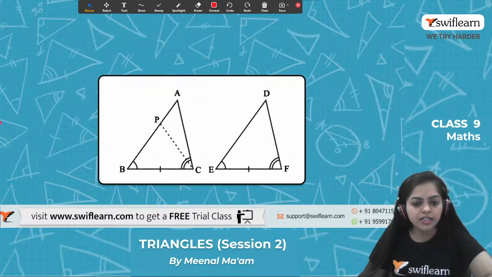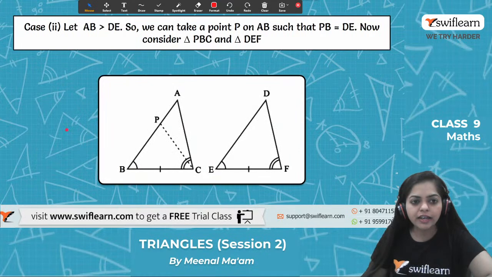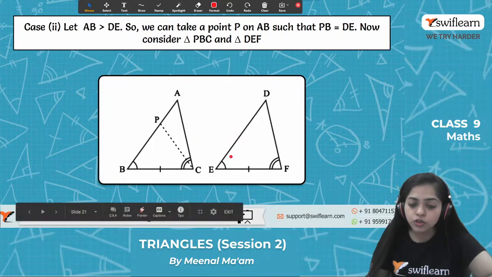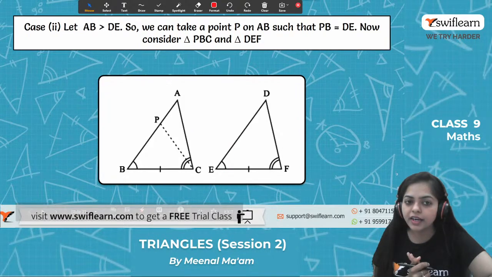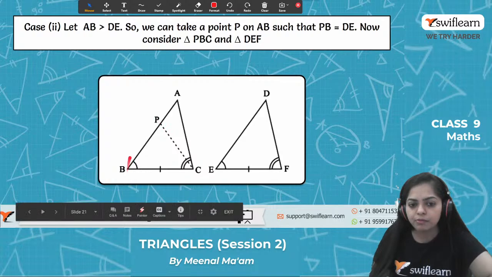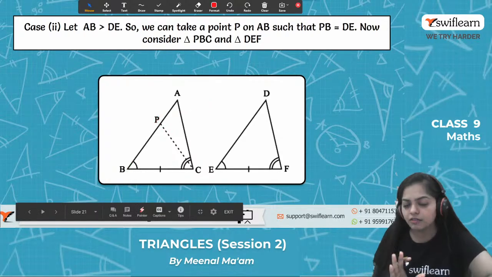Now moving on to the second case. In the second case, let AB be greater than DE. This will also happen. Side AB will be greater than DE. So we can take a point P on the line AB such that, by construction, we take PB equals DE. This is the construction we will make.